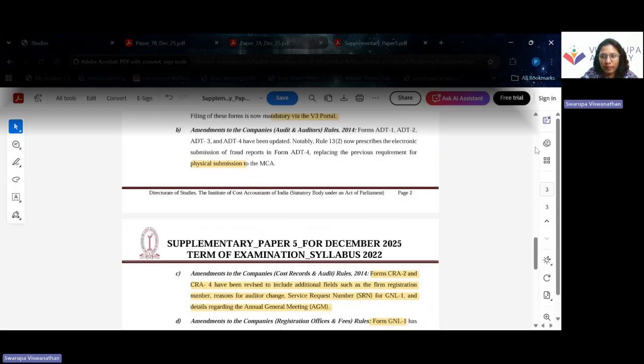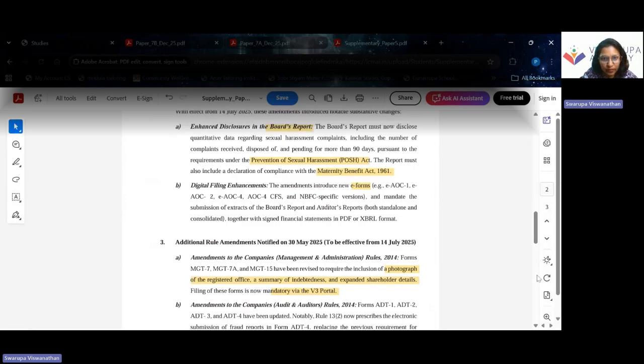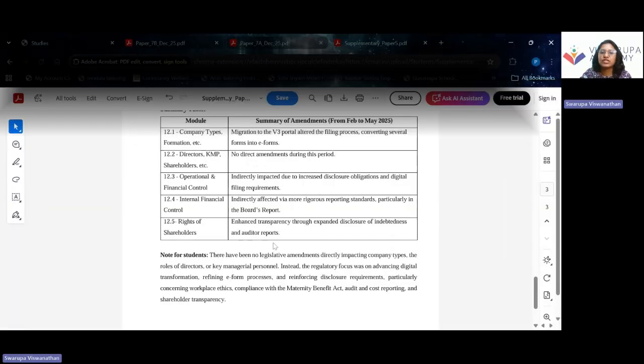So you need to remember the forms where the changes have happened because of the transition from V2 to V3 portal, and also certain additional disclosures which are required in the board's report, the AOC forms and annual return forms, which were not earlier applicable. These are the most important amendments, or the summary of the supplementary material that has been issued with respect to the law paper.